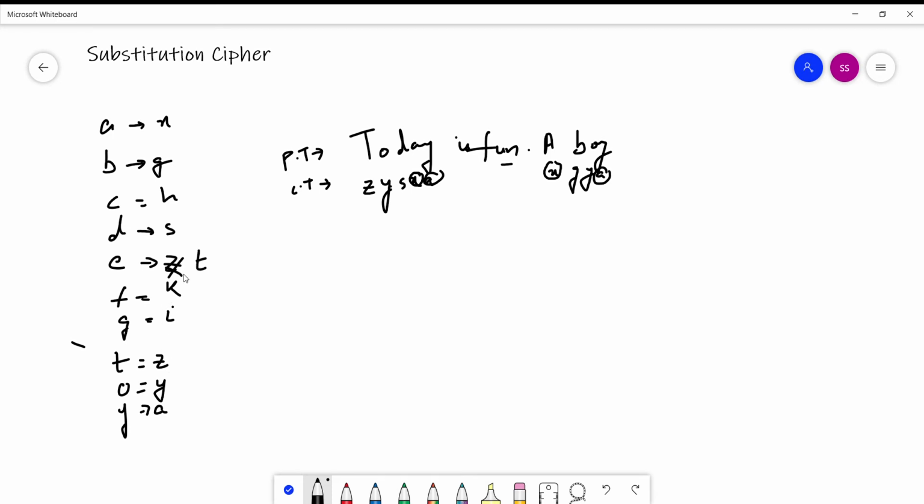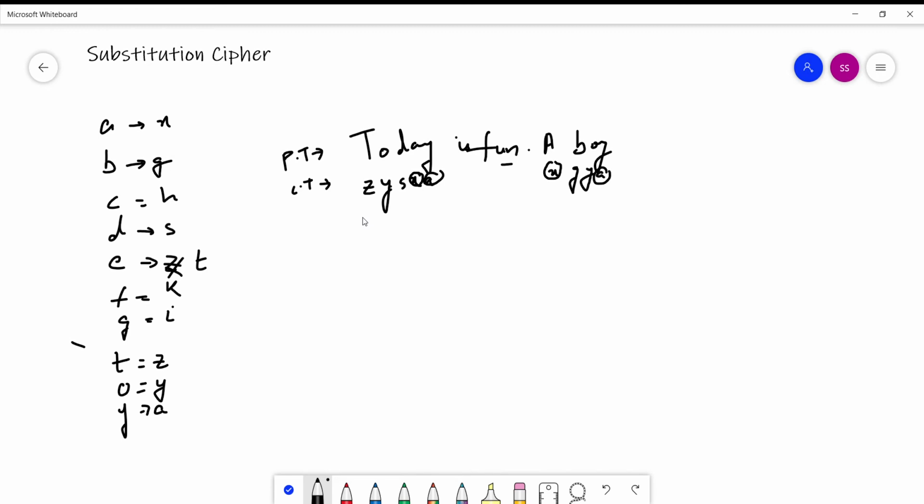We can't do this in a substitution cipher, else we won't be able to decrypt, because if Z decrypts to E and also to T, then the decryptor will get confused about what to decrypt Z to.